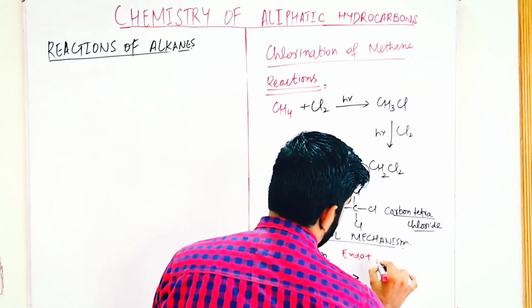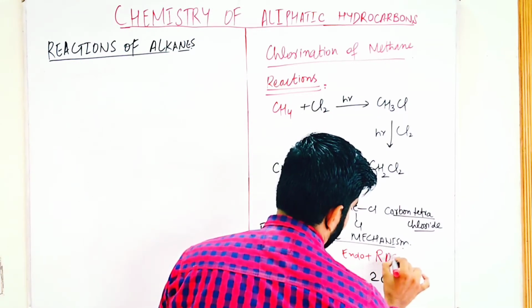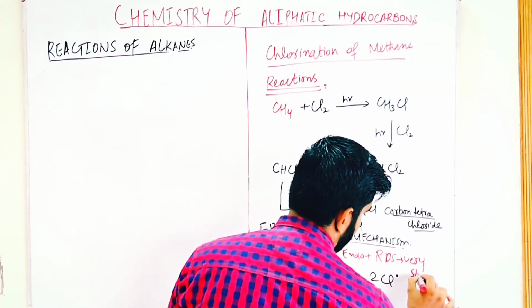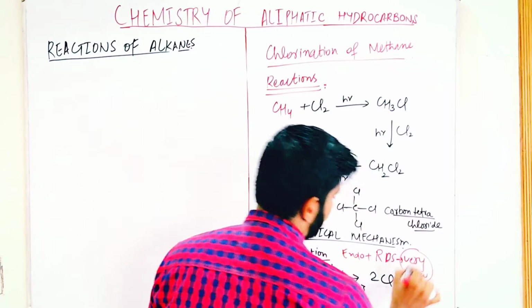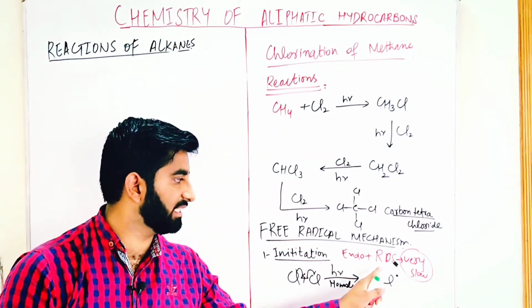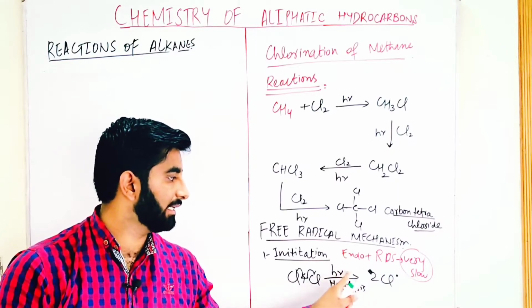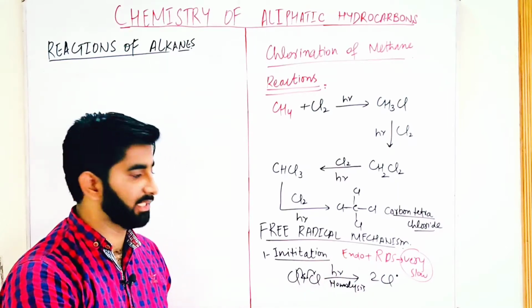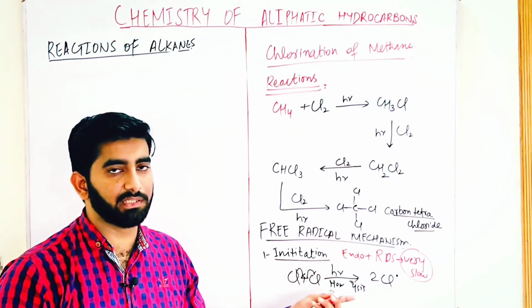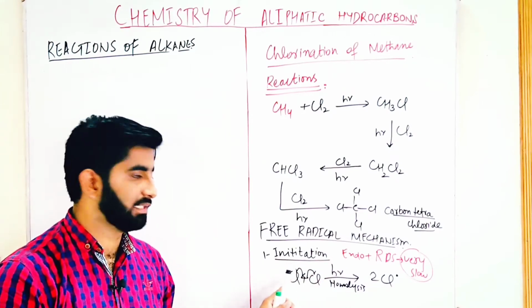Endothermic, plus it is the rate determining step, because this step is a very slow step. The first step, initiation, is a very slow step. That's why it is the rate determining step, and we give the energy. That's why it is an endothermic process. The initiation is an endothermic reaction.